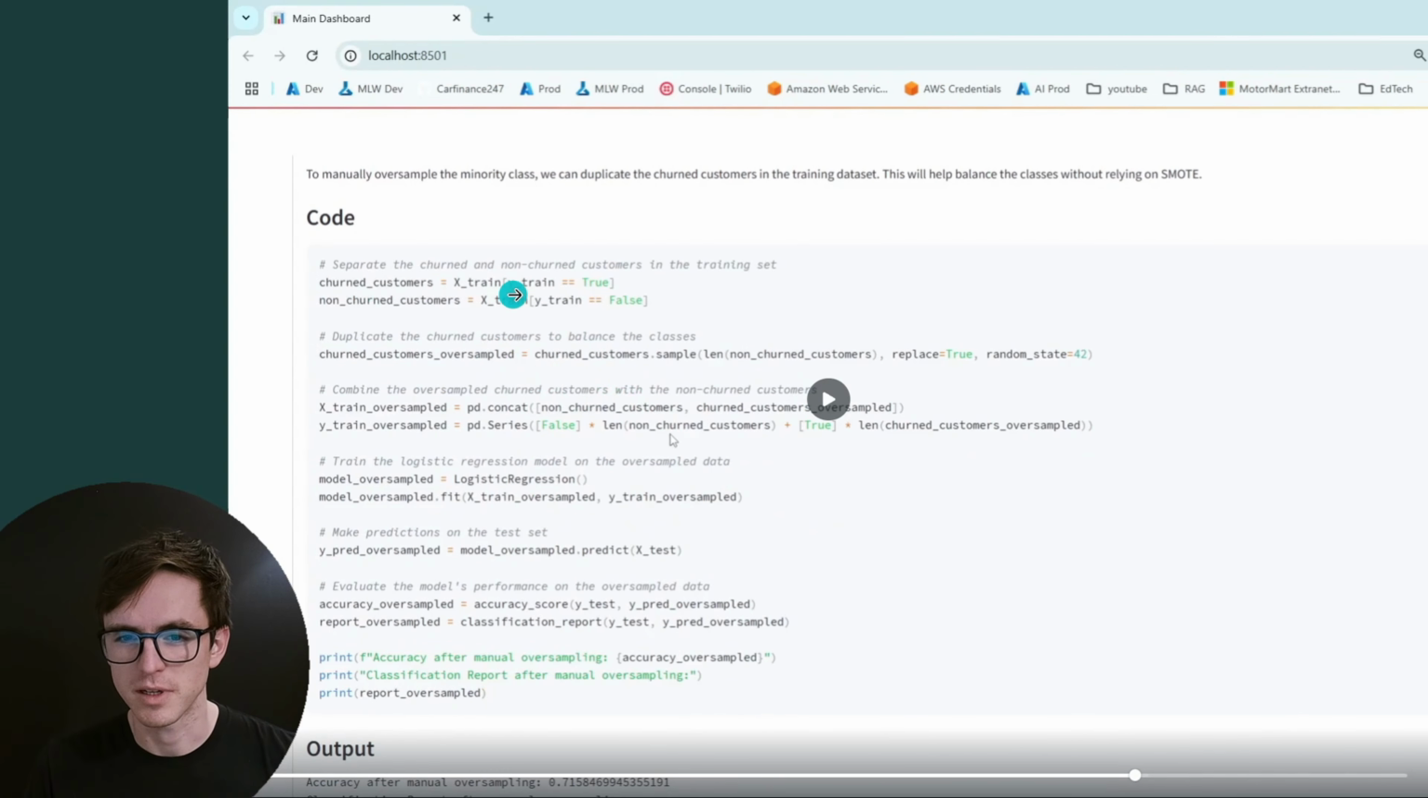So it has separated out the training and the test set, and it has correctly oversampled them by sampling with replacement. And then it's combined the oversampled churned customers with the non-churned customers. That looks pretty good. It's trained a logistic regression model, which is a good baseline model, not anything too complex.